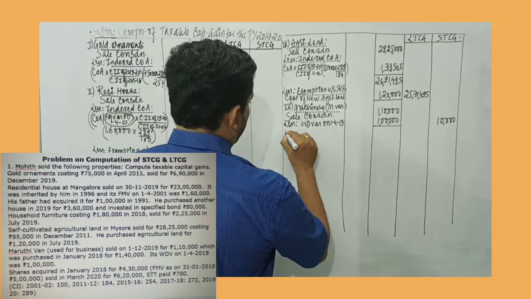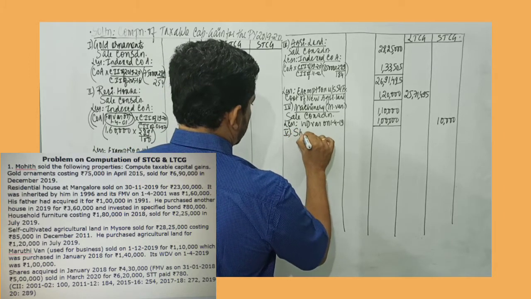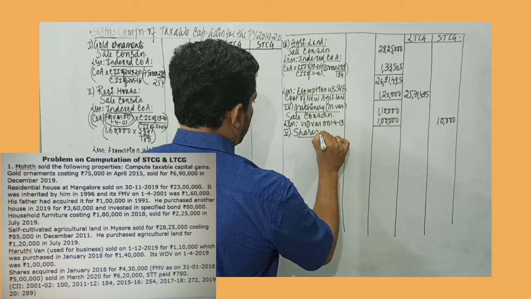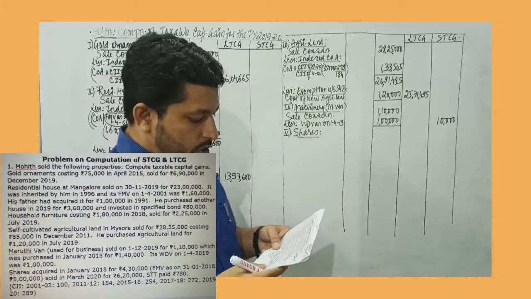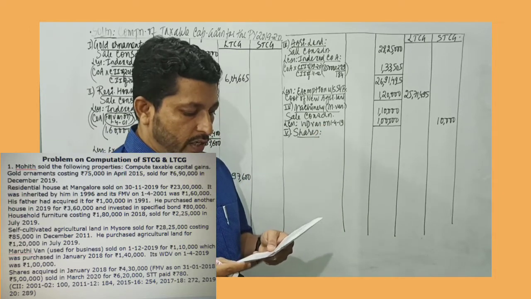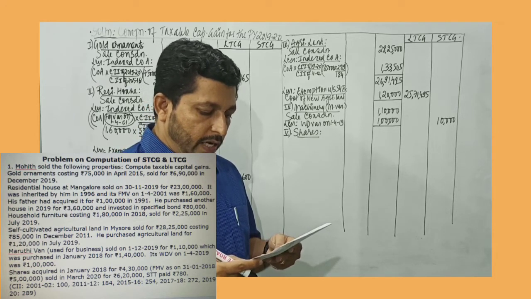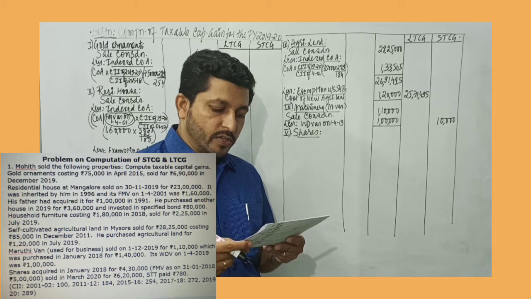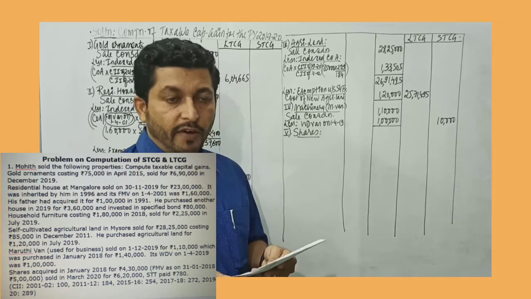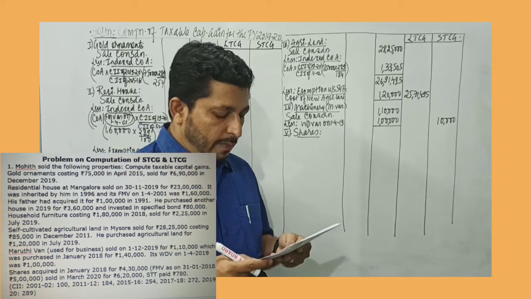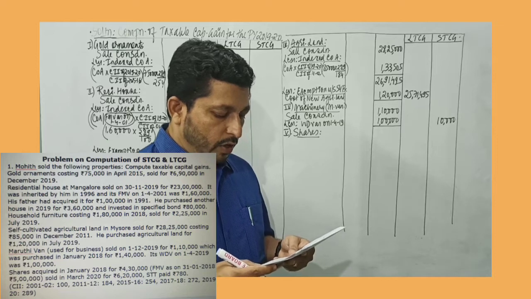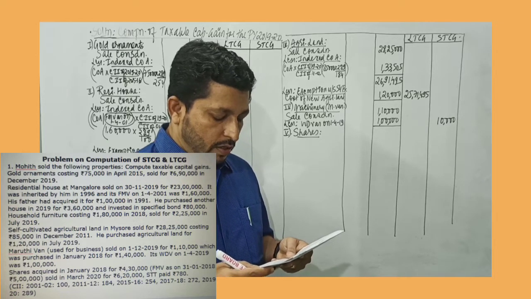Then we have the fifth asset, and that is shares. Shares are acquired in January 2018 for rupees 4,30,000. Fair market value as on 31st of January 18 was rupees 5 lakh. Sold in March 20 for rupees 6,20,000.